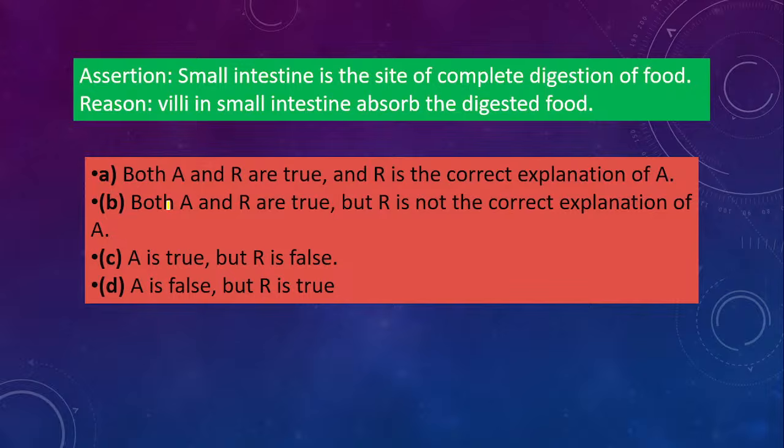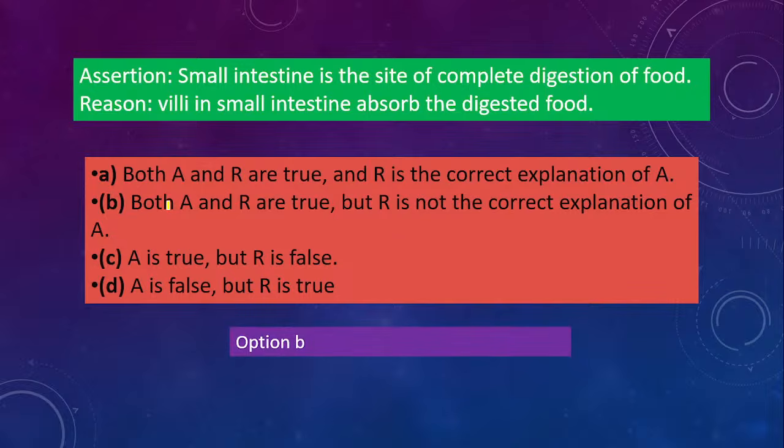Next one. Assertion: Small intestine is the site of complete digestion of food. Reason: Villi in small intestine absorb the digested food. So what will be the answer here? Small intestine is the site of complete digestion of food. Is it correct? First you check this one. And the reason statement also you see, villi in small intestine absorb the digested food. So you know what is villi, right? So let's see the answer.